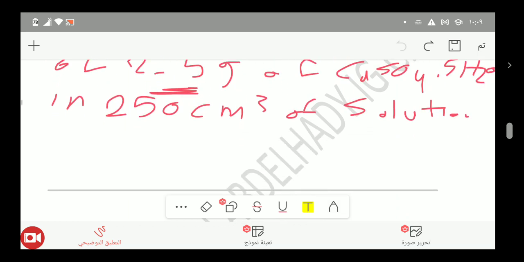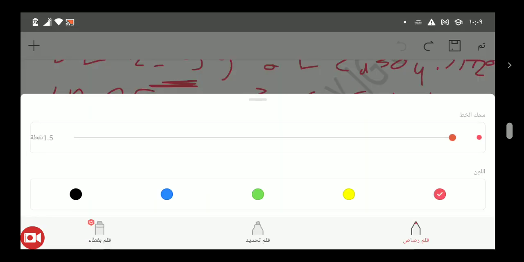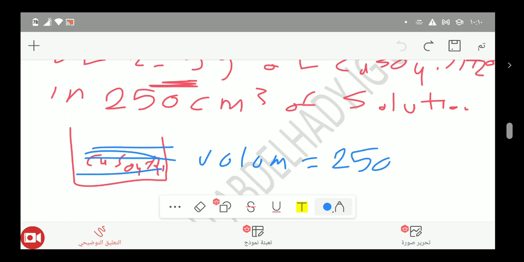You have a solution which has CuSO4.5H2O dissolved in water, and the volume of the solution equals 250 centimeter cubed.